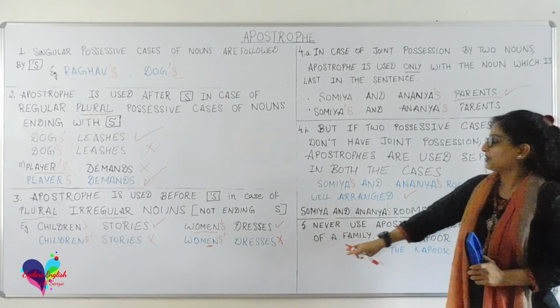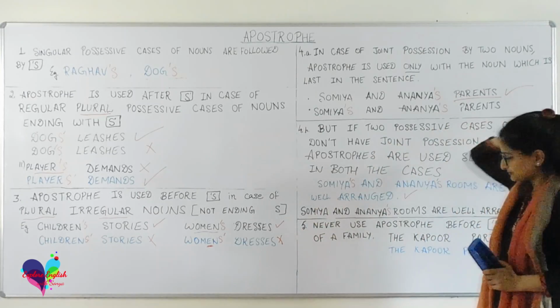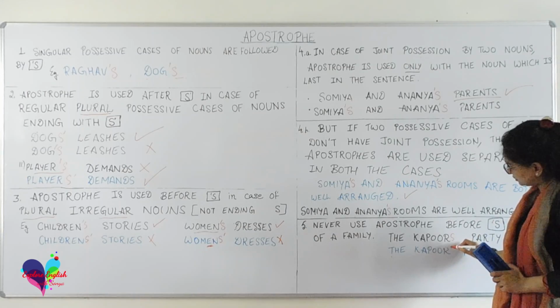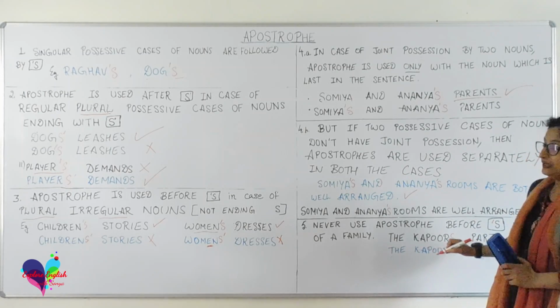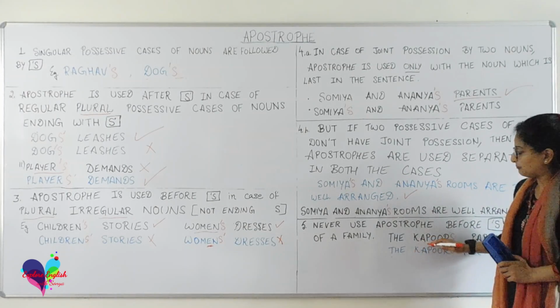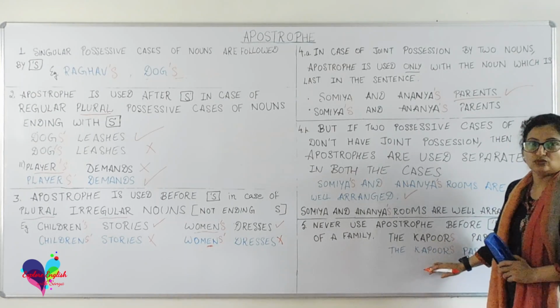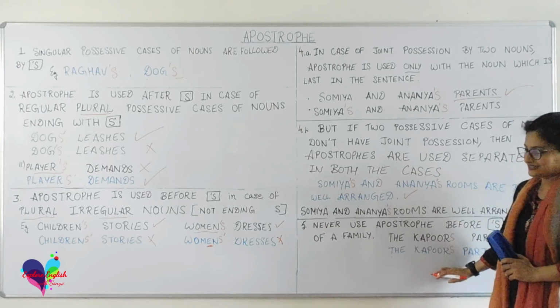Now discussing our fifth case, that is, in case of family names or surnames. Here, suppose I talk about the Marthas, Chaudhrys, Kapoors, all these cases.